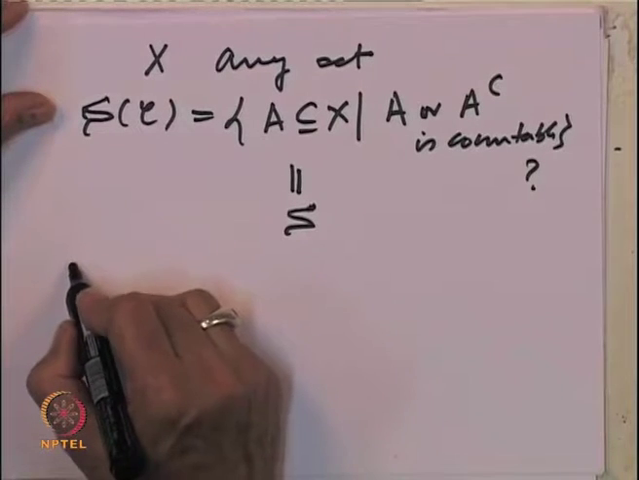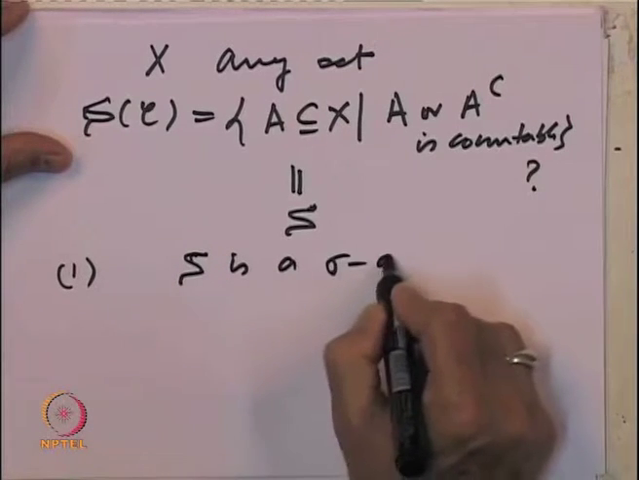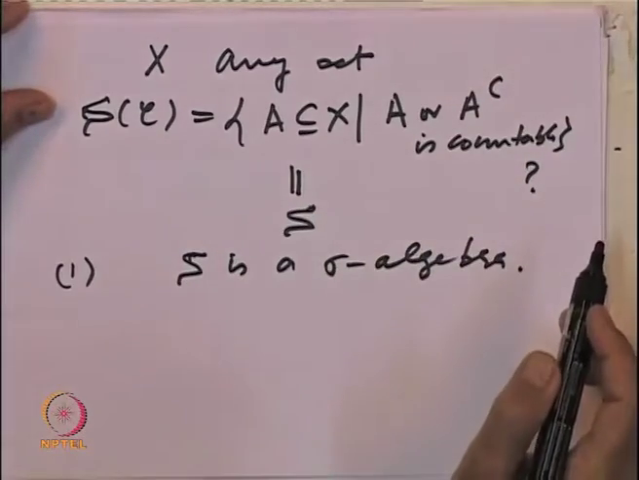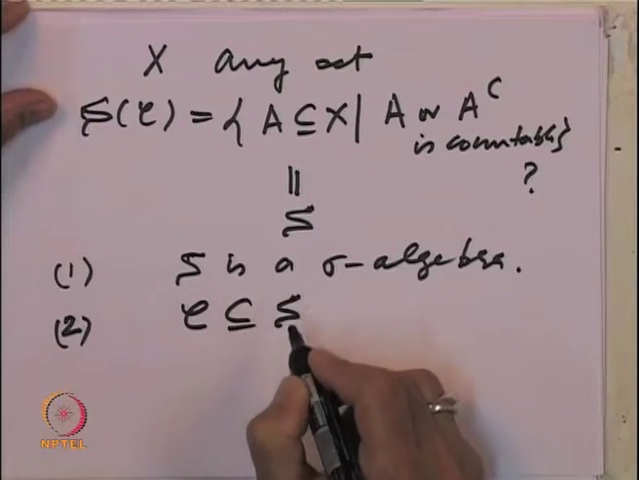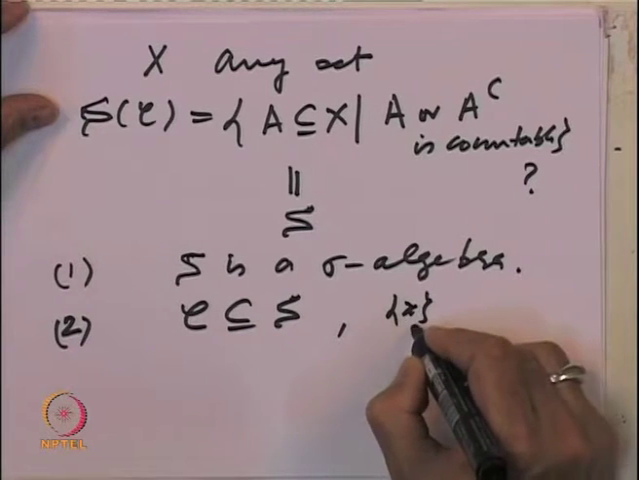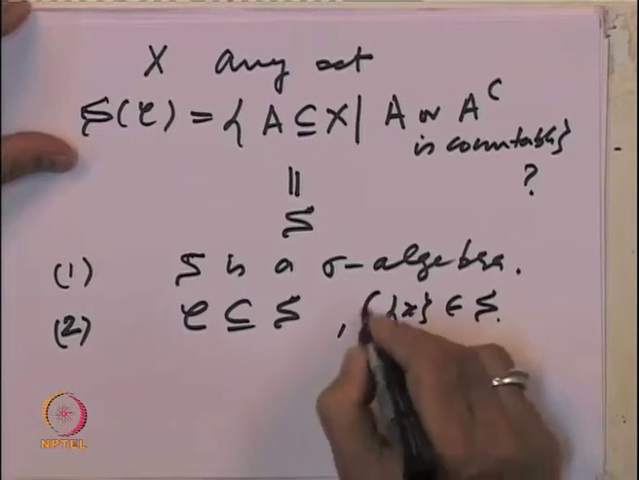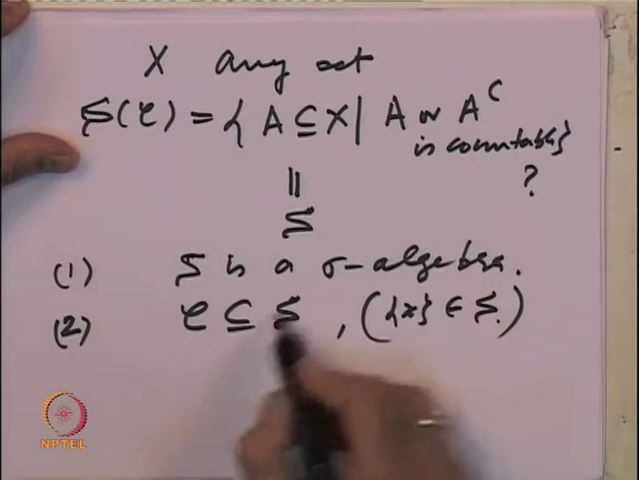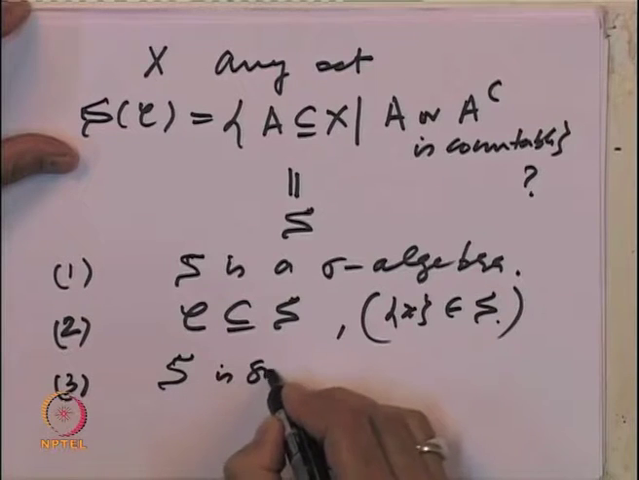S of C, the sigma algebra generated by the singletons, is nothing but this collection. Let us make a first observation: S is a sigma algebra, that we have just now proved. Second, C is inside S, because elements of C are singletons, and a singleton is countable, so it belongs to S. So, S is a sigma algebra which includes C, and third, we want to show S is the smallest.